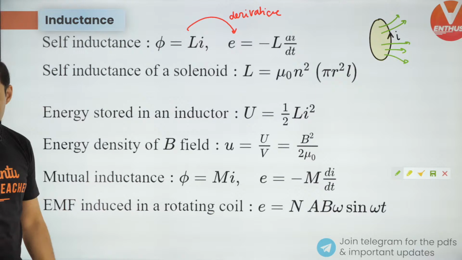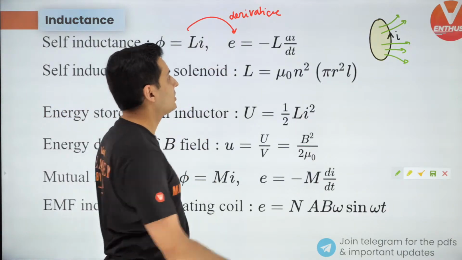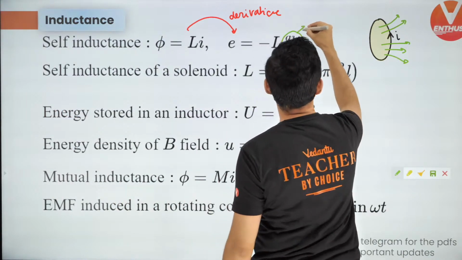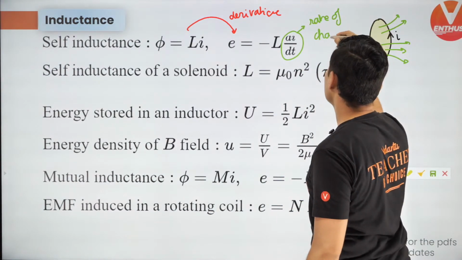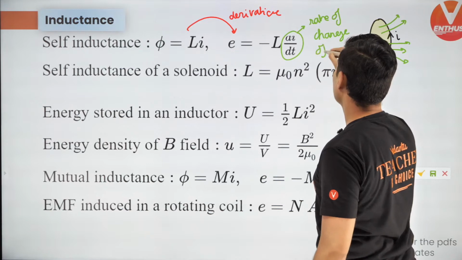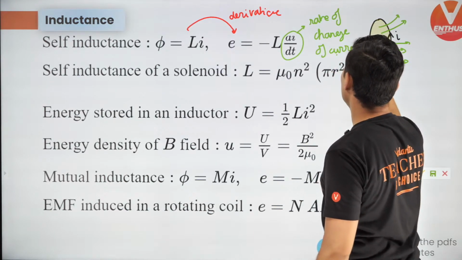So what is di by dt? Di by dt is rate of change of current. So this is nothing but rate of change of current. Keep this in mind. This is rate of change of current.